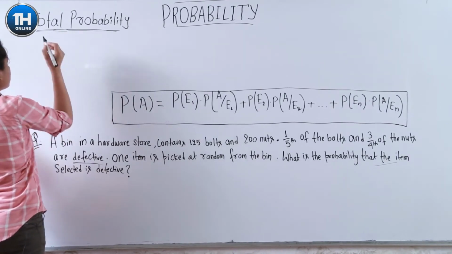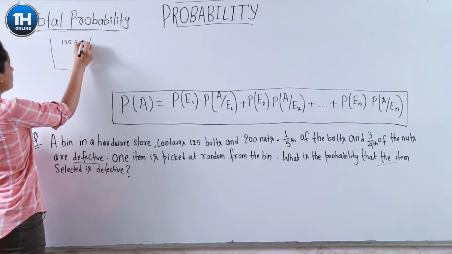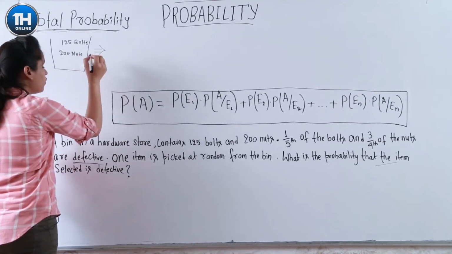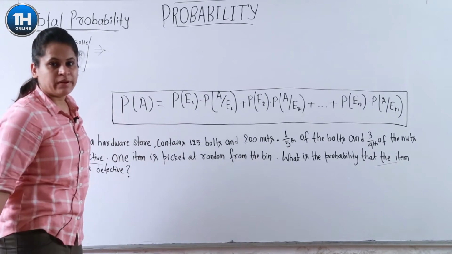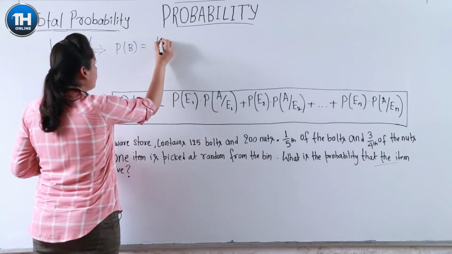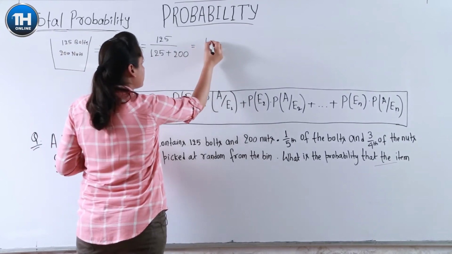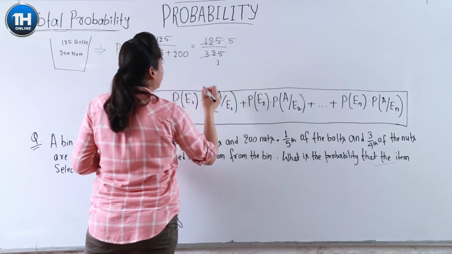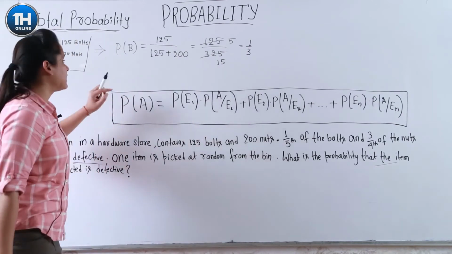There is this bin. What do we have in it? We have 125 bolts and 200 nuts. Okay, from here what can we do? If we pick an item from this bin, what is the probability of that item being a bolt? So how many total bolts are there? The probability of an item being a bolt is equal to 125 divided by 125 plus 200. This is 125 by 325. Cancelling, this becomes 1 and 5... this is 1/3. Means 1/3 of the items in the bin are bolts.